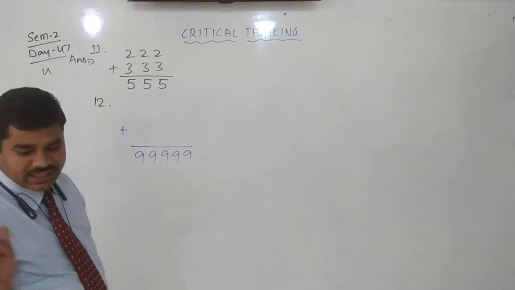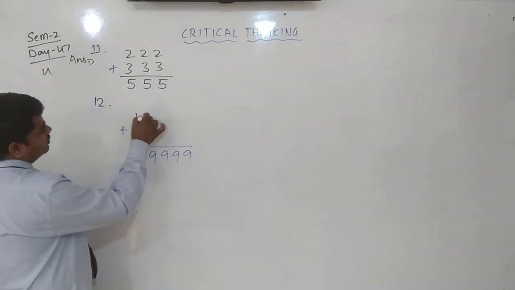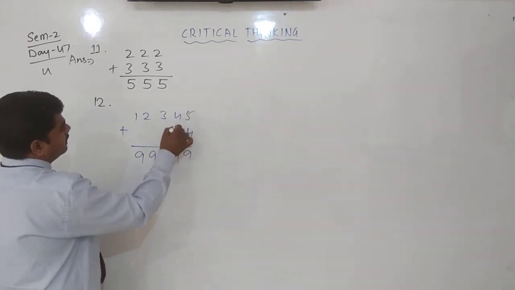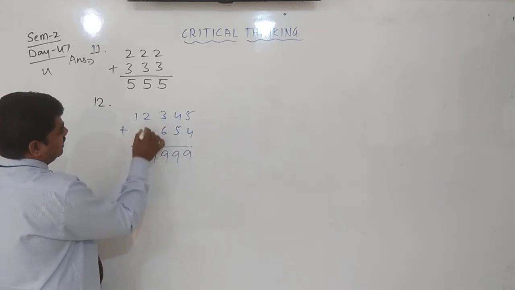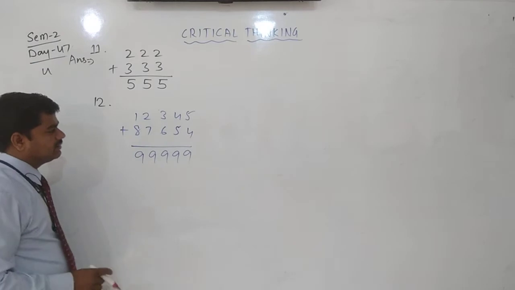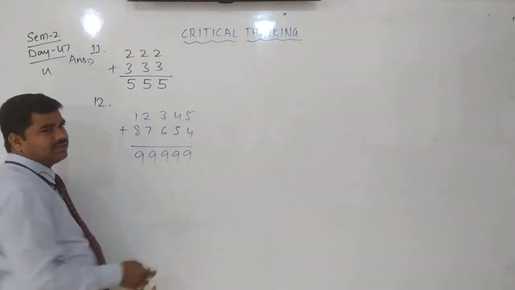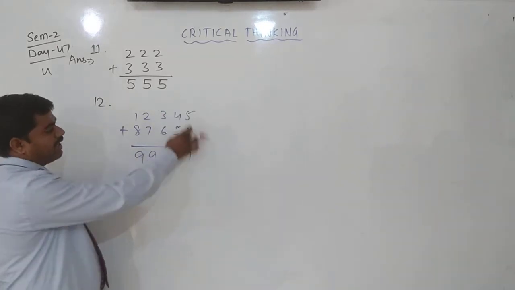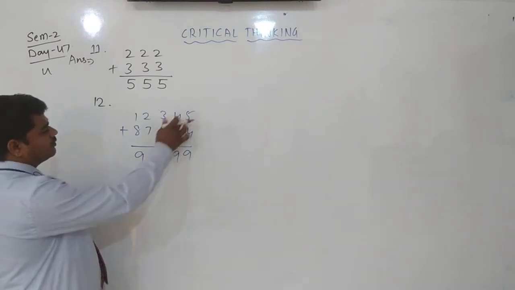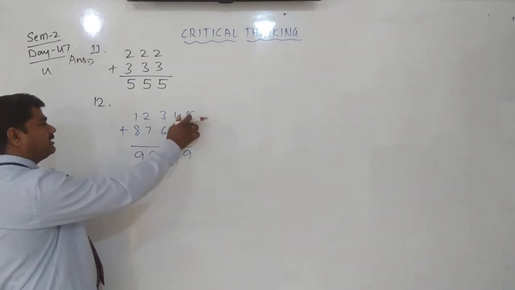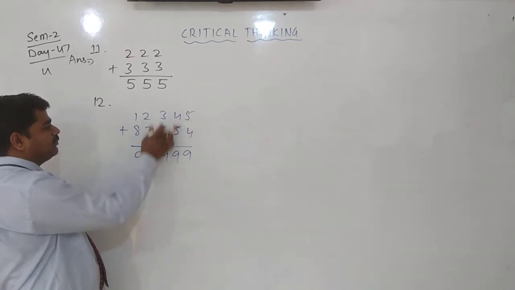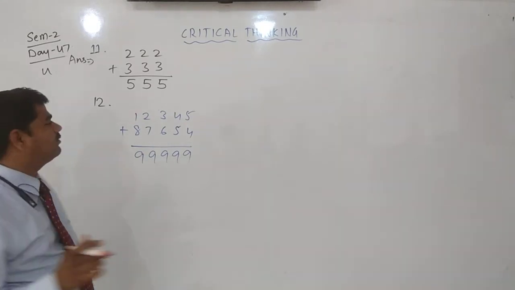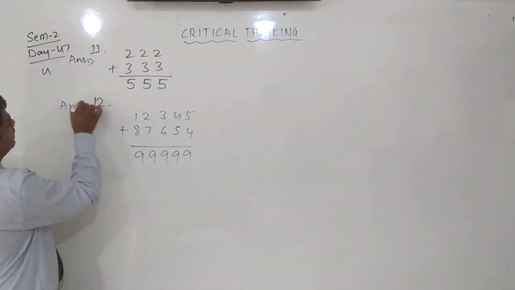Like that, here we can add 1, 2, 3, 4, 5. Then for this one 4, 5, 6 and 7, 8. This is the largest one. If you add more than this one, you will not get this number. If you add less than this one, you will not get it. These two are the possible numbers. 4 plus 5 is 9, 3 plus 6 is 9, 2 plus 7 is 9, 1 plus 8 is 9. You should think, then only you will get the answer. This is the 12th one answer.